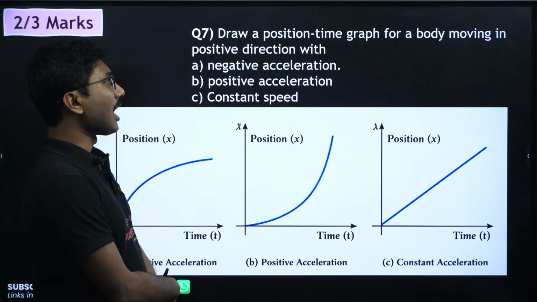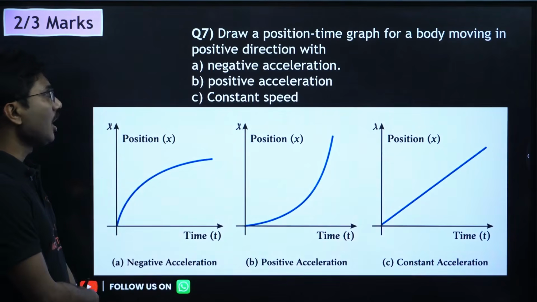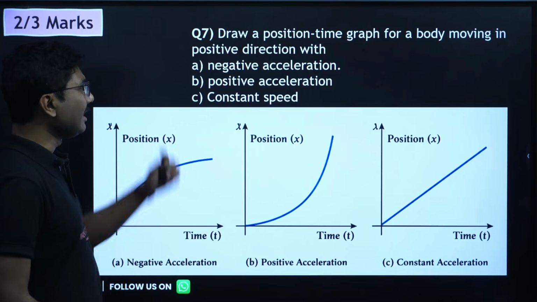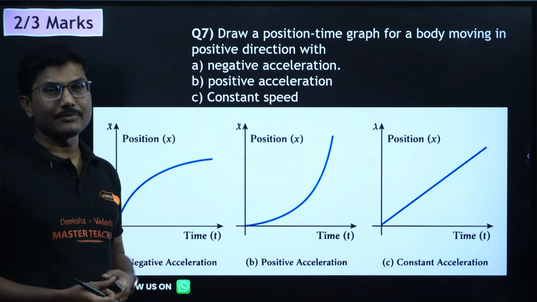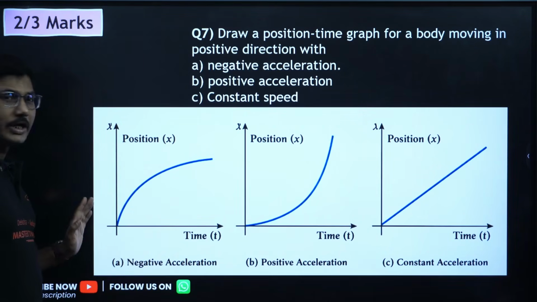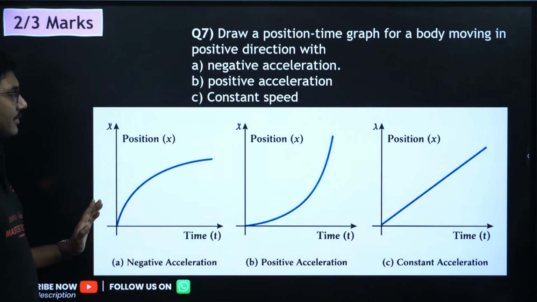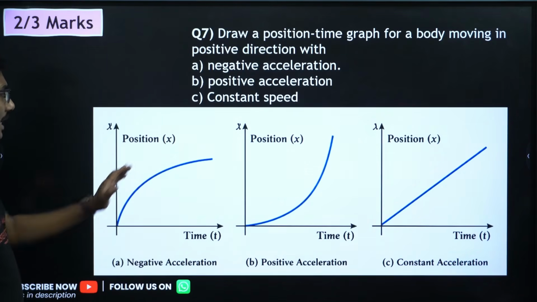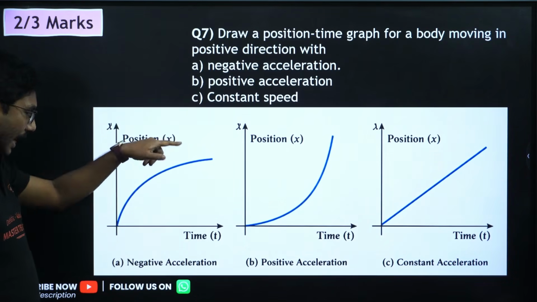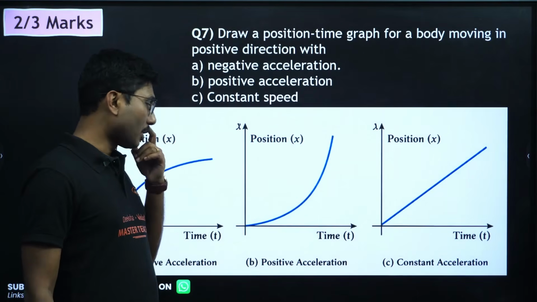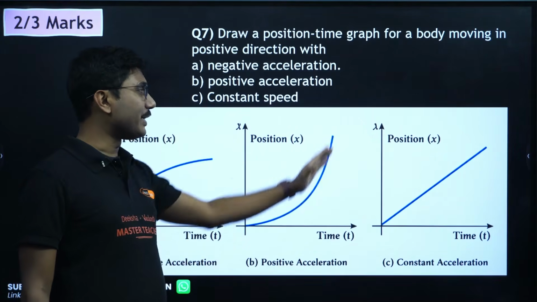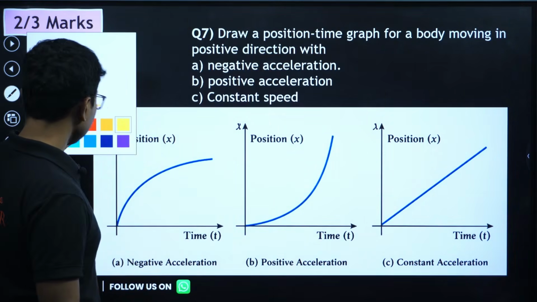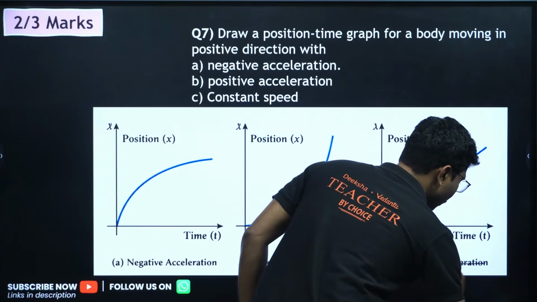Draw a position time graph for a body moving in positive direction with negative acceleration, positive acceleration, and constant speed. So any one, two or all three might come, so be prepared for this. For negative acceleration, the speed is decreasing, so the position time graph will be a parabola, with the axis like this. For positive acceleration, it will again be a parabola, but increasing. And then constant speed.